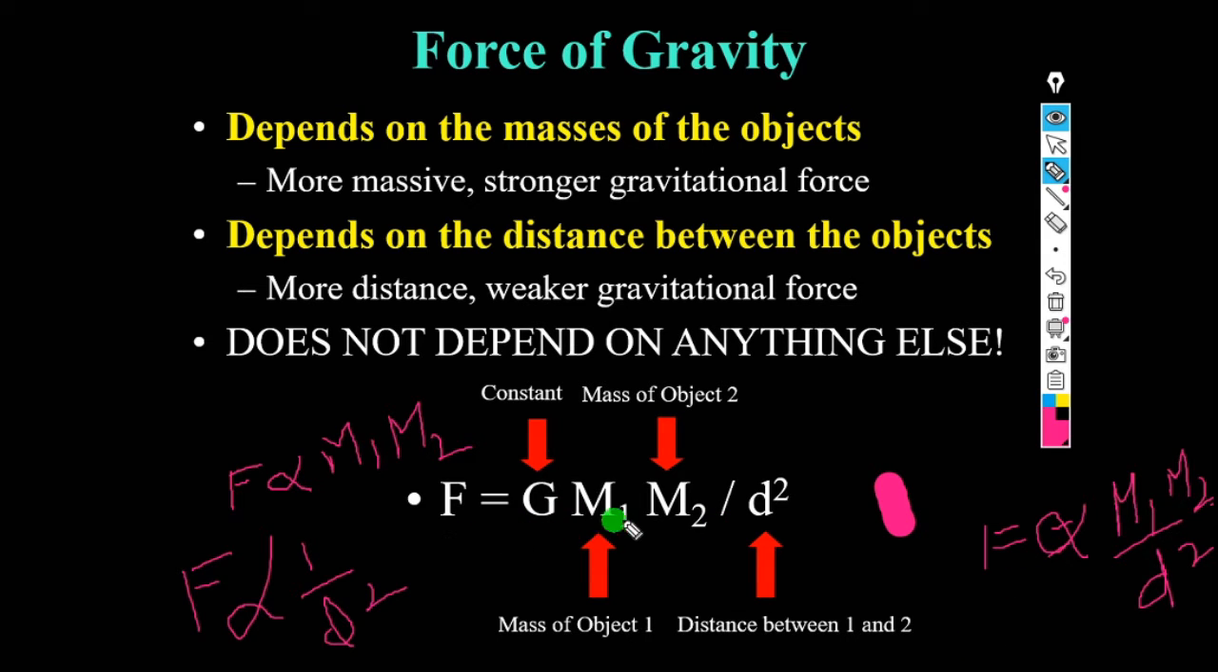So if we want to equate it, we take a constant, that is F is equal to G into m1 m2 by d square, where G is called the force constant or gravitational constant, m1 and m2 are the masses of the objects, and d square is the square of the distance between the two objects. So force is equal to G into m1 m2 by d square. This G is called the universal gravitational constant.